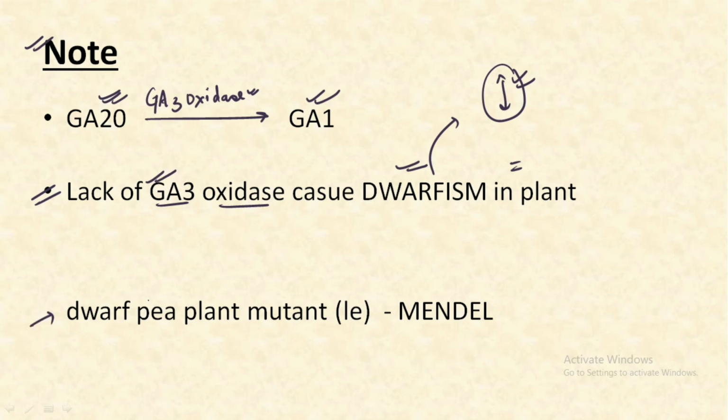The same case was observed when Mendel was studying the pea plant. It had a mutant which was a dwarf pea plant, and in this plant also the lack of GA3 oxidase was reported. So make sure you remember this.